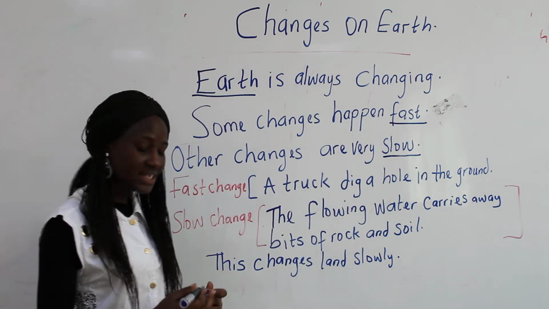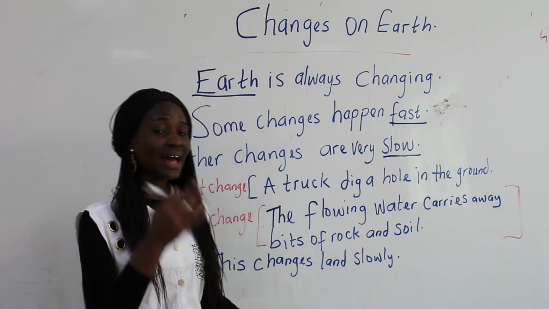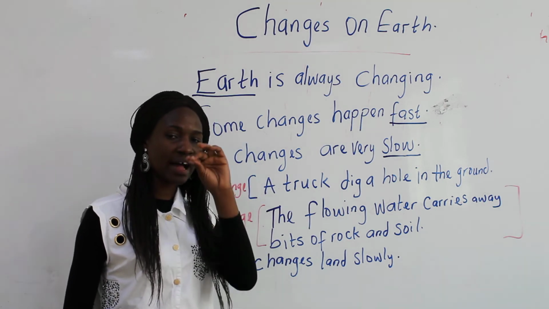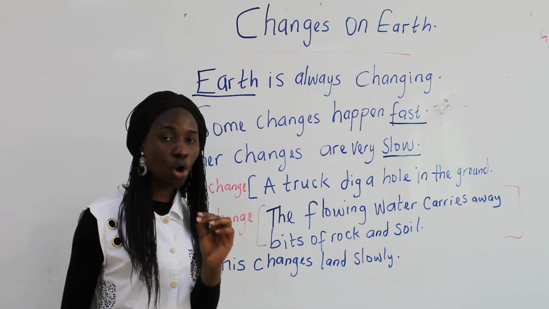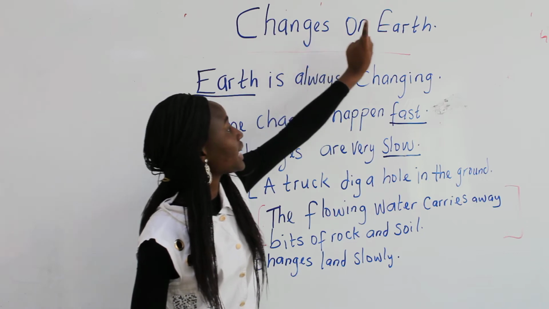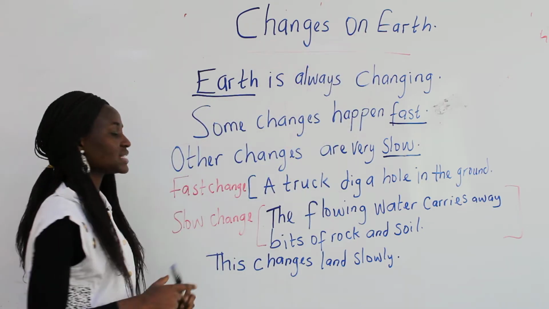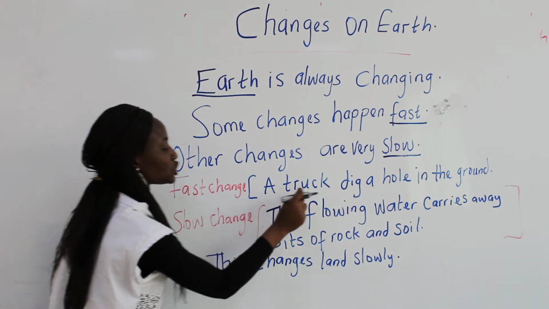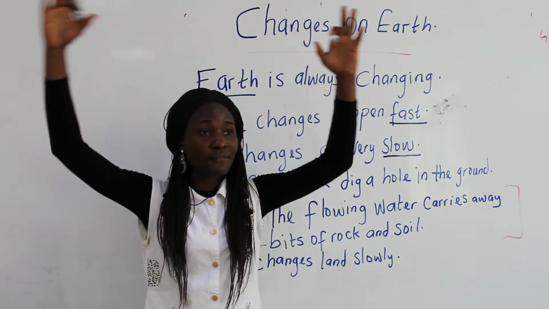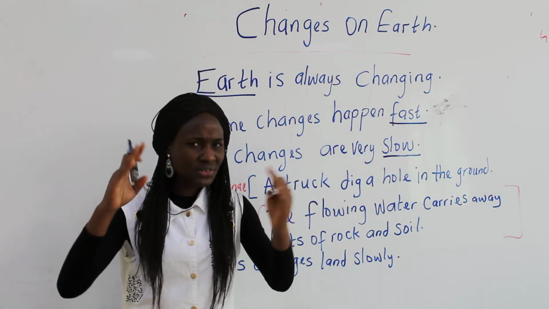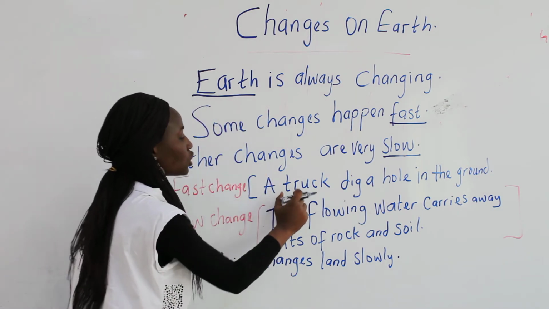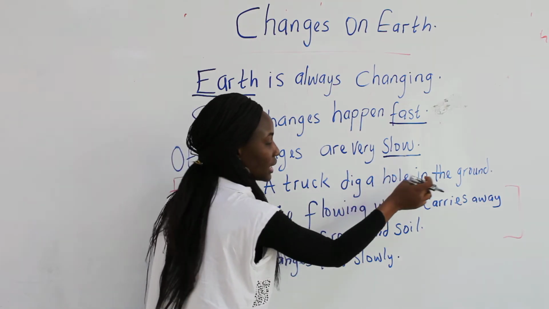Then let's see an example of a fast change and a slow change. Don't forget, we were discussing changes on earth. One example of a fast change: a truck digs a hole in the ground. Do you know a truck? All these big vehicles that are used to pack sand. They are used to dig and to make the road. A truck digs a hole in the ground.